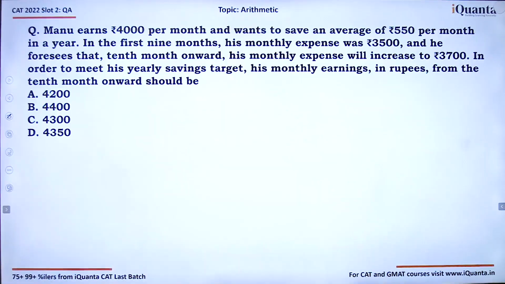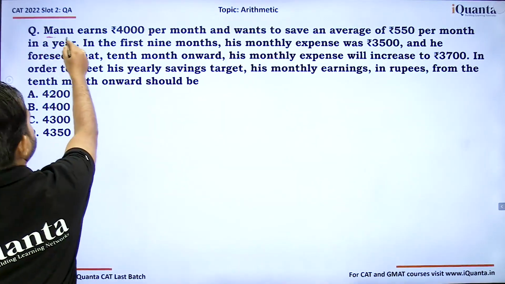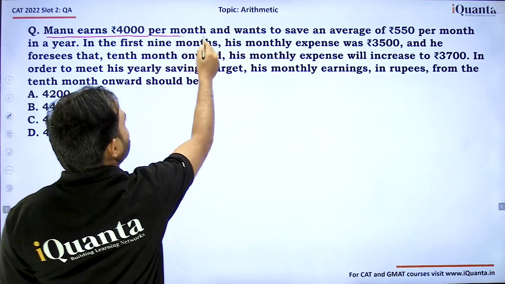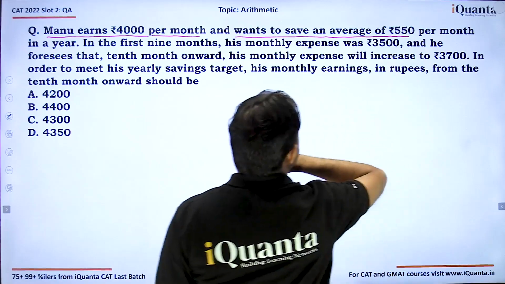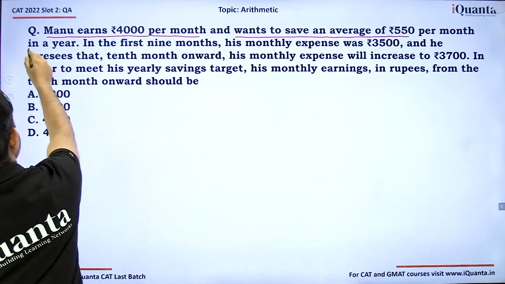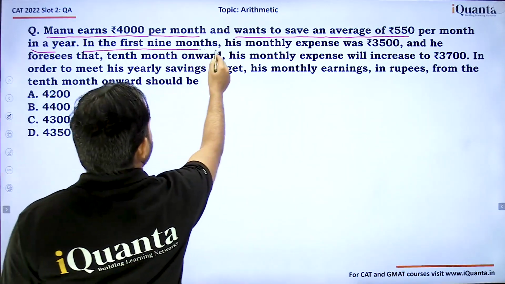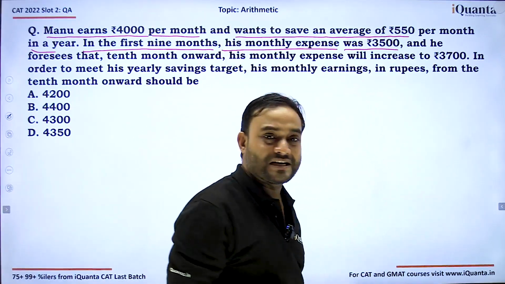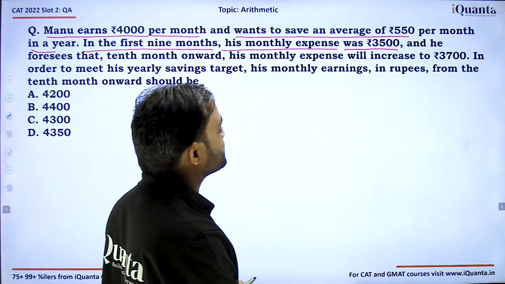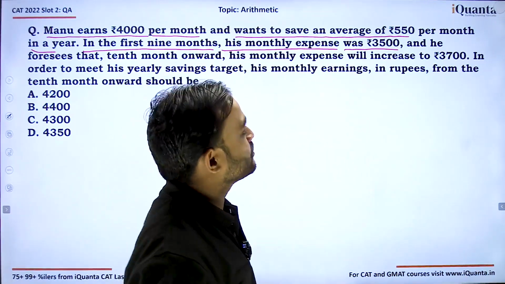That's your answer. In the next question, it says Manu earns 4,000 rupees per month and wants to save an average of 550 rupees per month in a year. In the first 9 months, his monthly expenses were 3,500. So basically, he is saving only 500 rupees per month instead of 550 rupees.